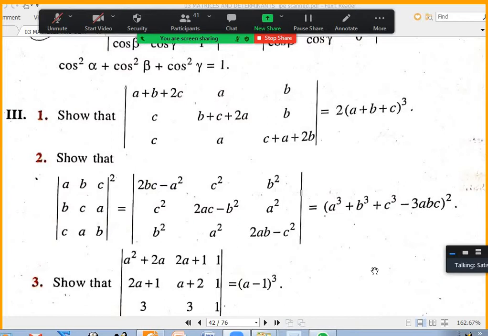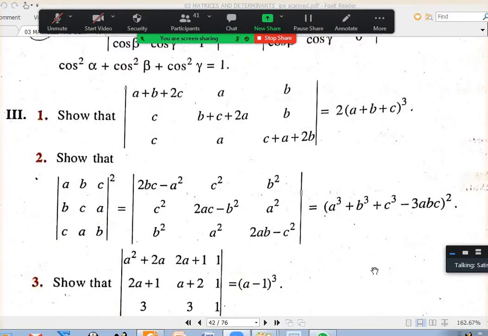We are supposed to prove 2BC minus A square, 2AC minus B square, and 2AB minus C square, C square, B square.